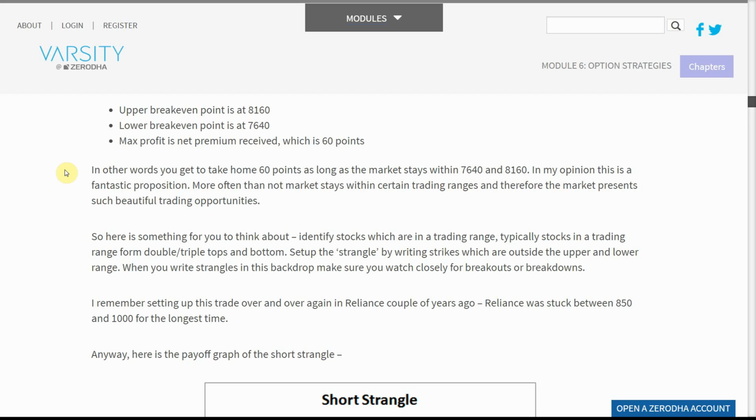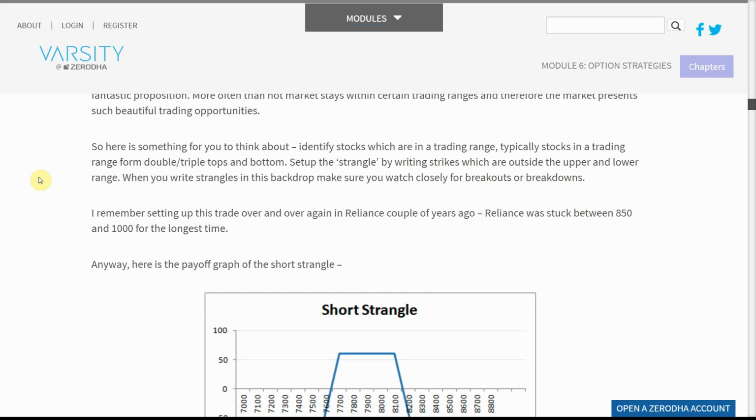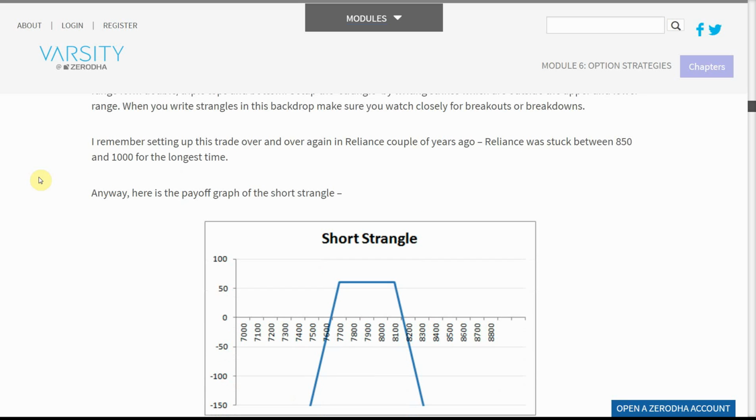Set up the Strangle by writing strikes which are outside the upper and lower range. When you write strangles in this backdrop, make sure you watch closely for breakouts or breakdowns. I remember setting up this trade over and over again in Reliance a couple of years ago. Reliance was stuck between 850 and 1000 for the longest time.